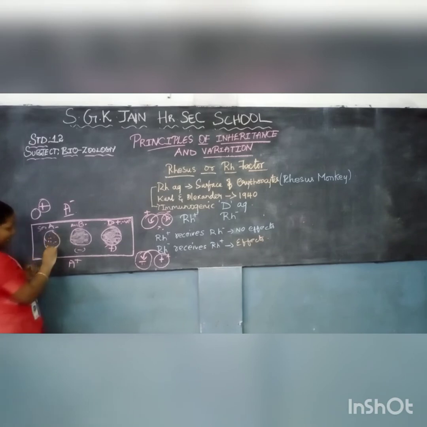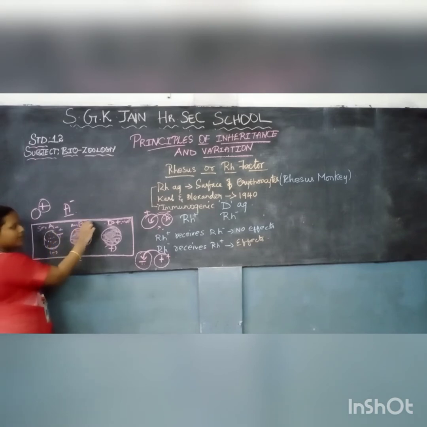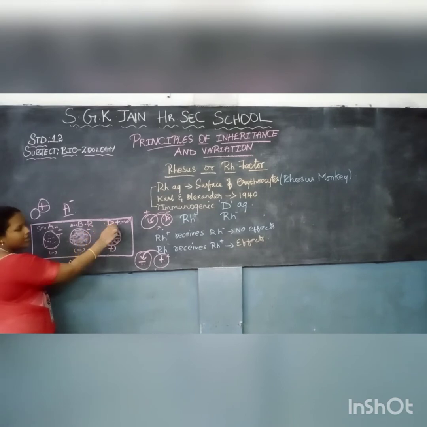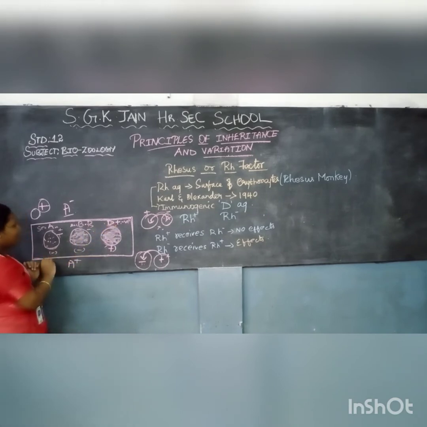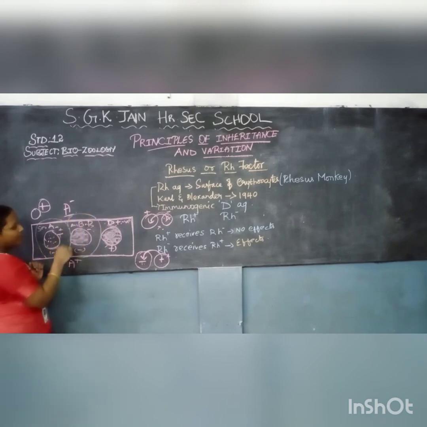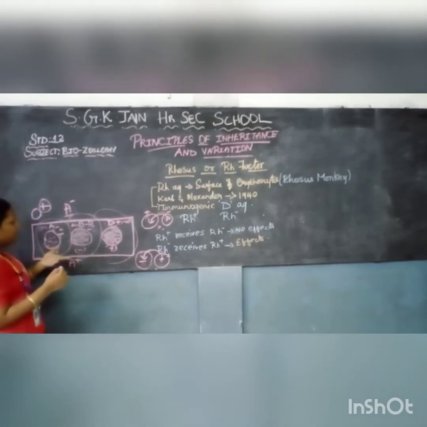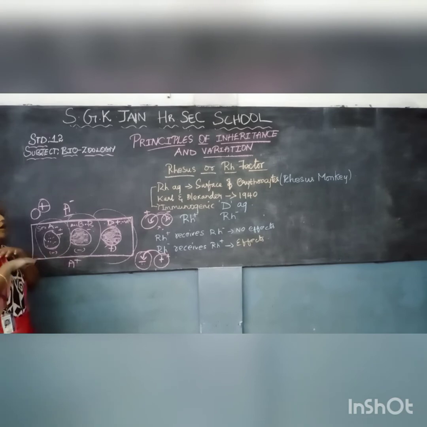If agglutination takes place, it means the presence of A. If it does not take place, it means absence. If agglutination takes place, it means B. If it does not take place, absence. Here also the same thing. By that only we can come to a result, whether it is A, B or O blood group. So this is how the entire blood group system of humans is framed. This is a little demonstration test I have shown you.